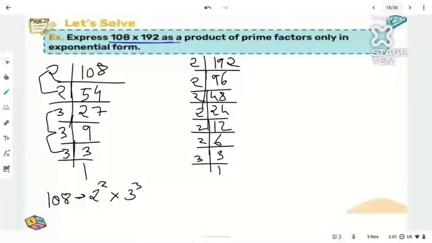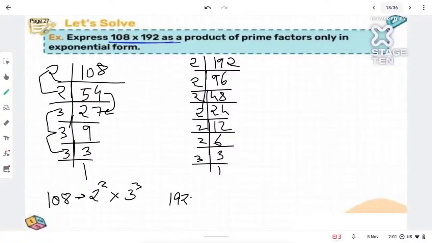Where is the mistake, Deepa? In 108, 54 divided by 2 is 27 only, not 26. It's not wrong. Check again.